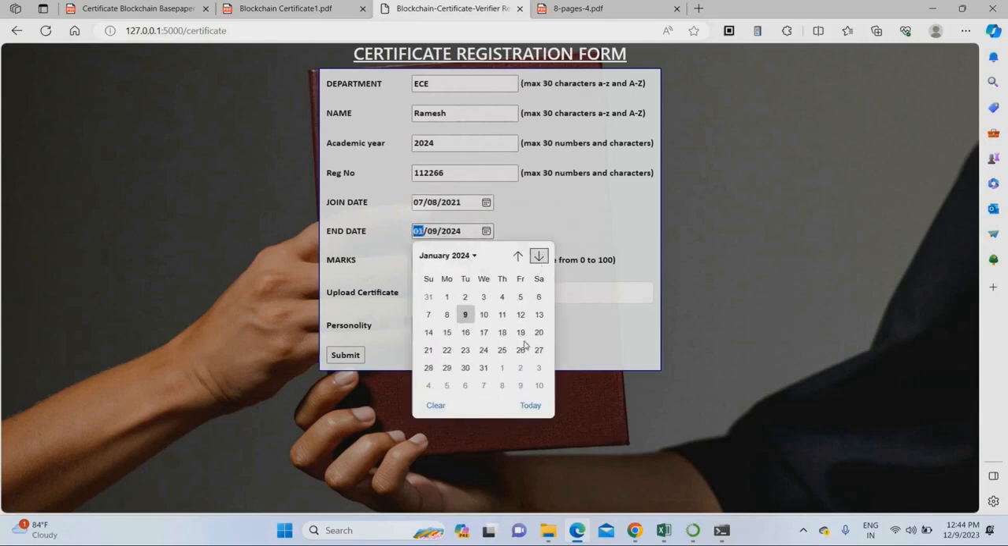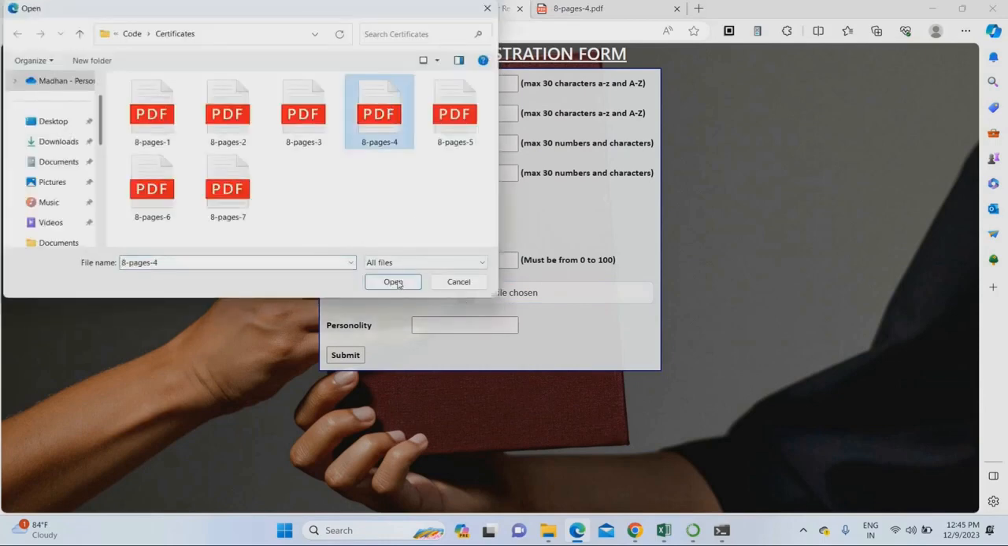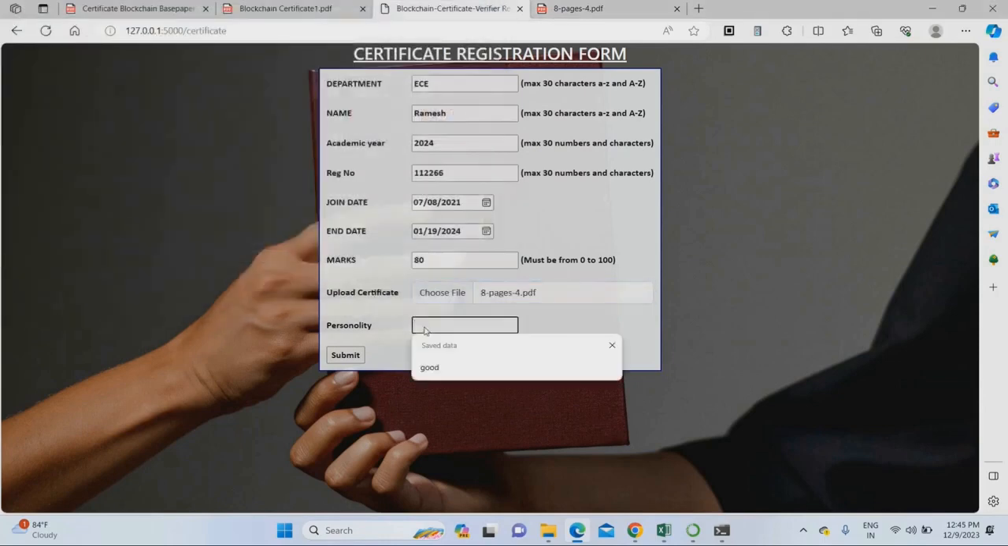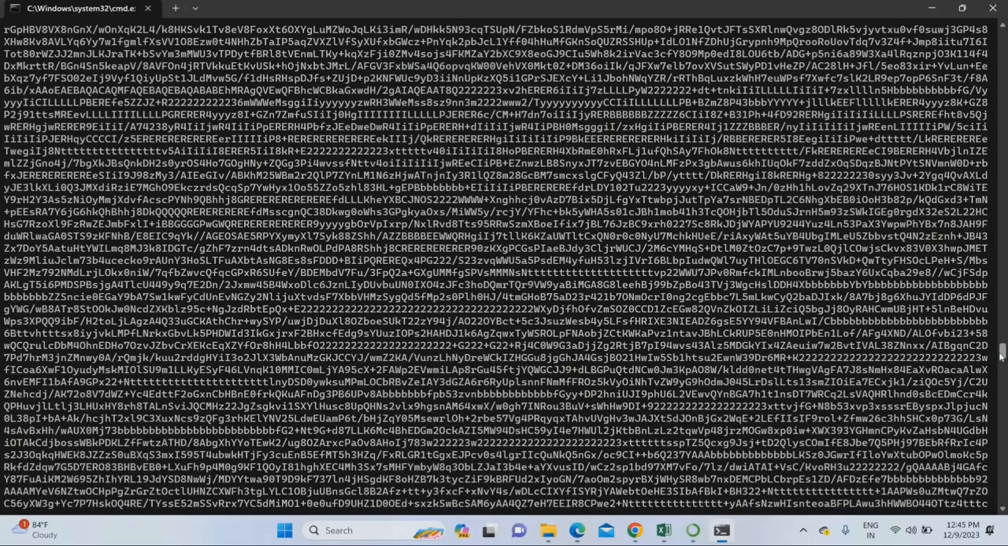End date will be January 19th. Mark will be, he scored 80 marks. Certificate of that person, this is the certificate. Personality also I am giving good. Just give submit. So certificate added to the blockchain successfully.